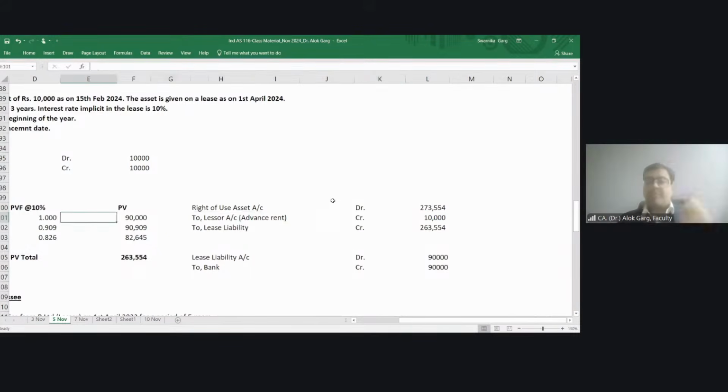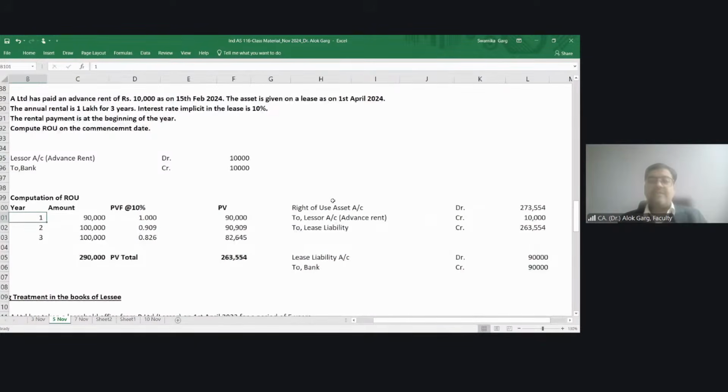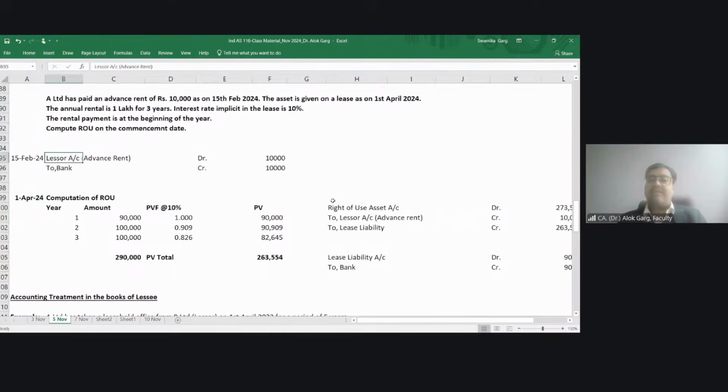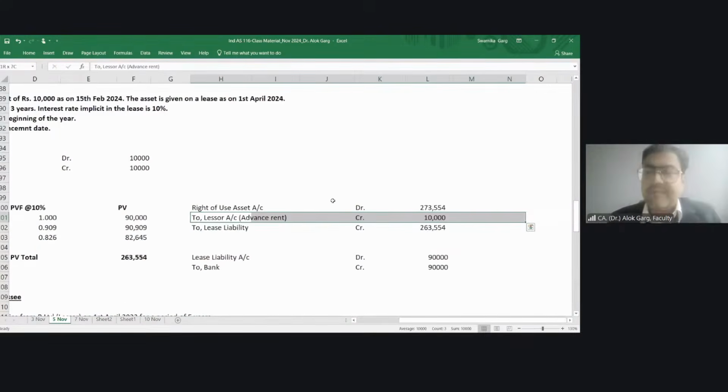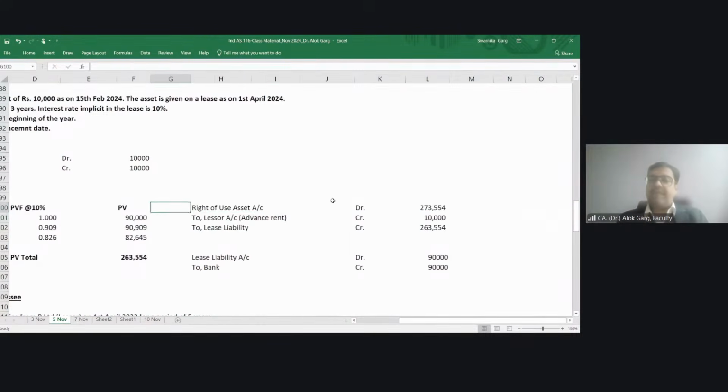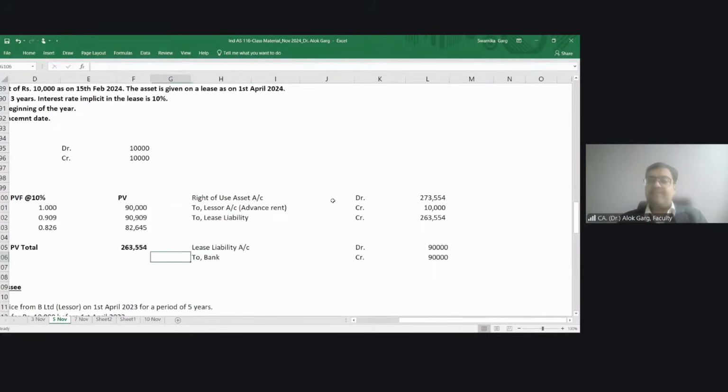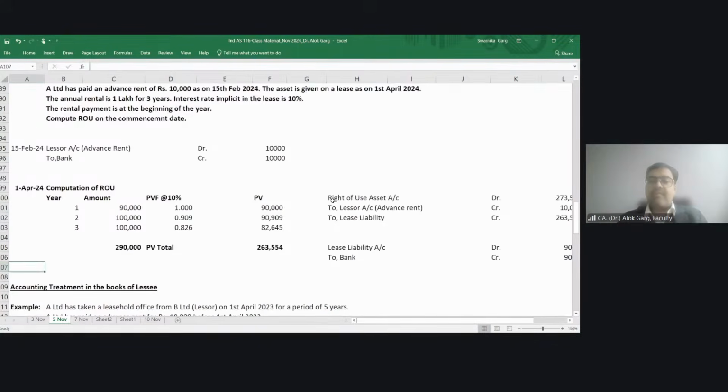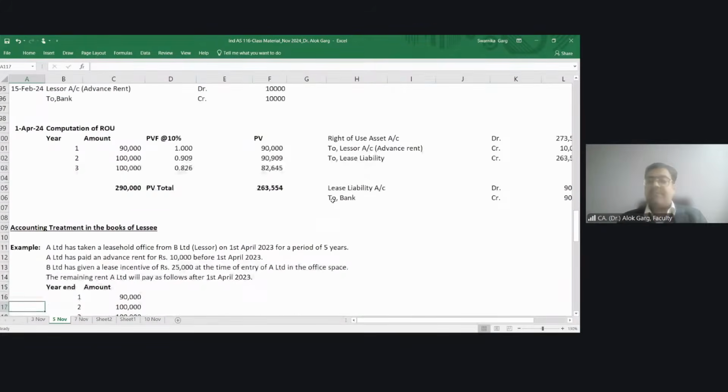So what entry do I need to pass? Initially, I passed an entry lessor to bank, right? Now I will credit lessor because I got the asset. I will credit lessor, okay? And I will debit my right of use asset. Is that clear? Whether this accounting is clear or not clear? Please tell me.